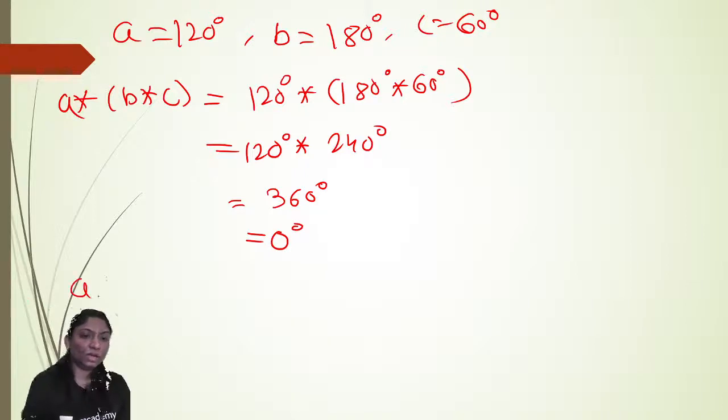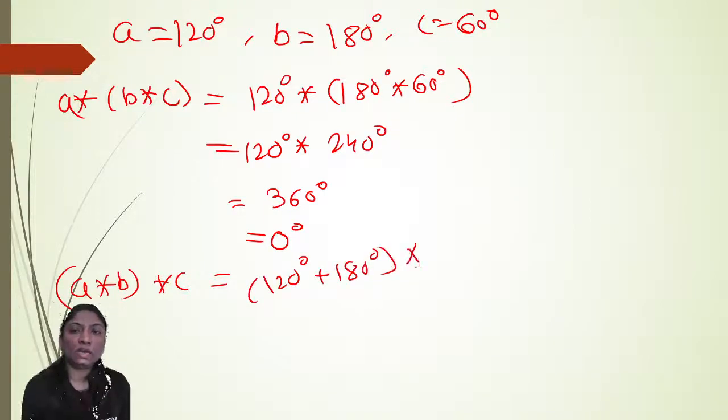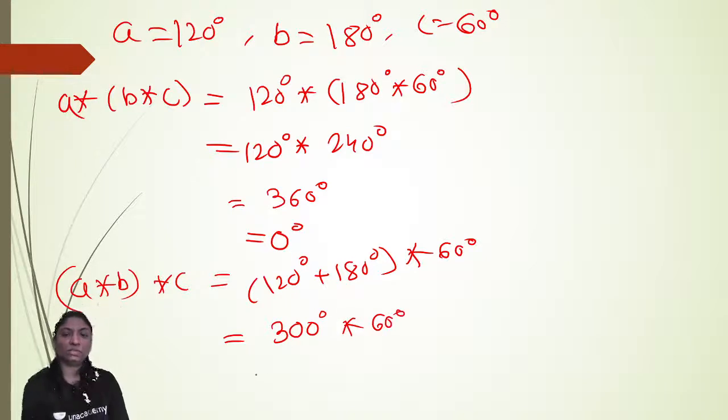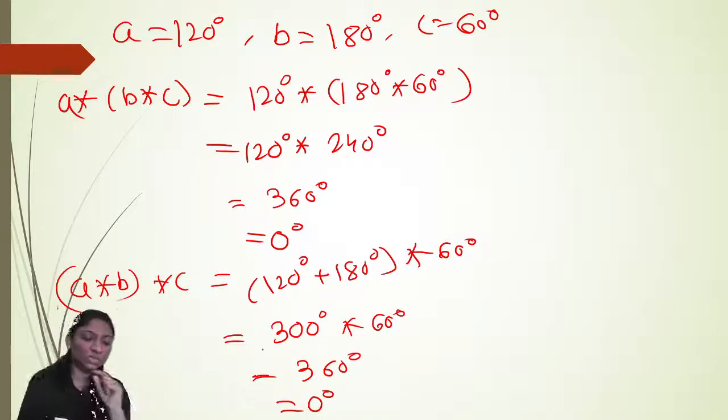Now from A star B star C, 120 degree plus 180 degree is 300 degree star 60 degree. So it is 360 degree, right? Which is nothing but 0 degree. So associativity also holds in R with respect to the star, right?